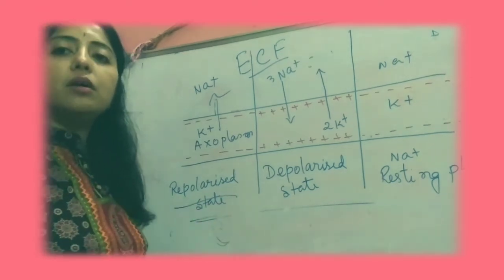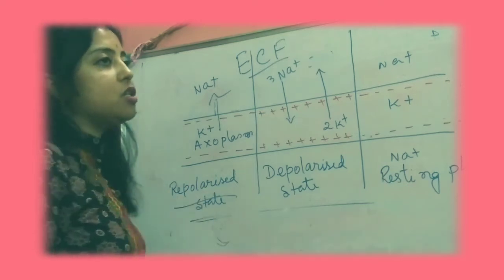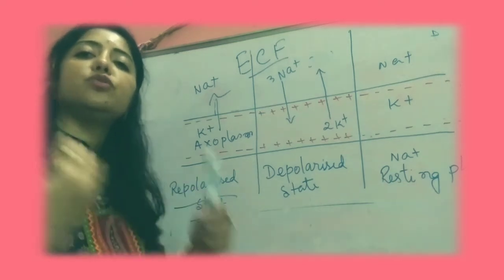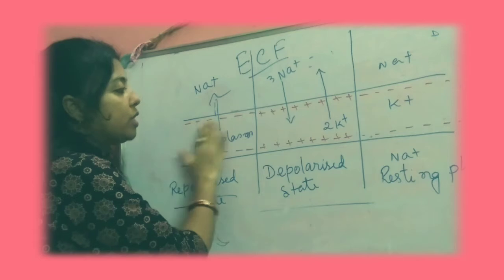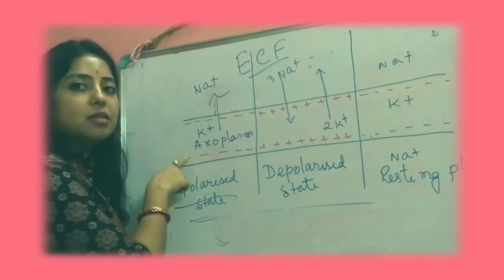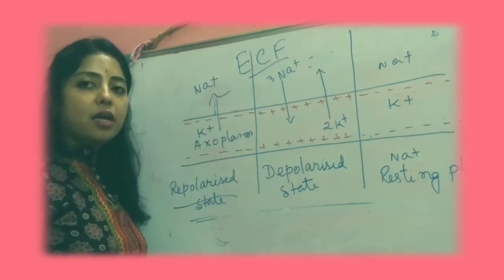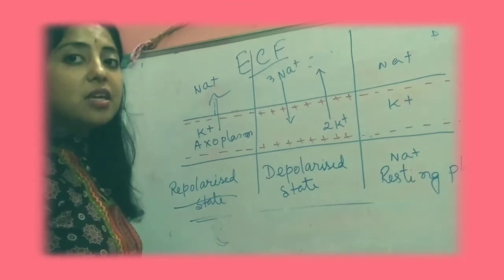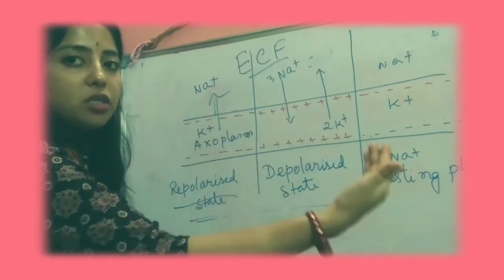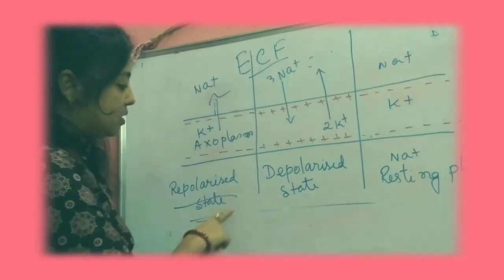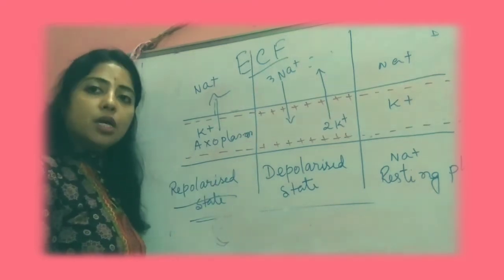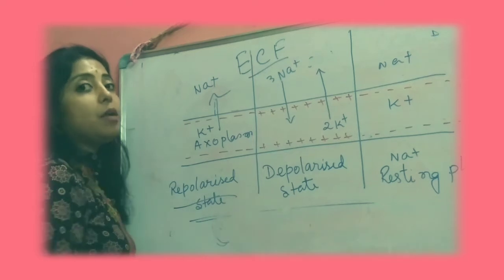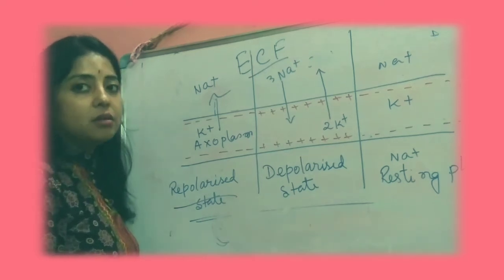And at that time the electric voltage, this potentiality, will be changing again from positive to negative. That means due to the increasing number of negative ions inside this membrane, it will be changing from plus 35 MV to minus 75 MV. That means positive to negative. This is the repolarized state. Clear? And this is the depolarized state.